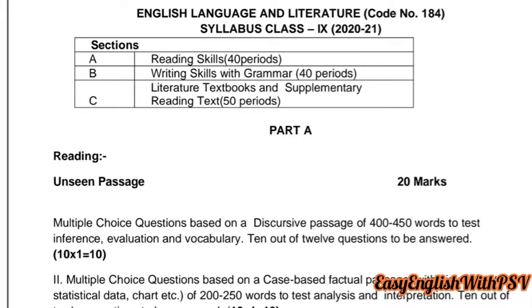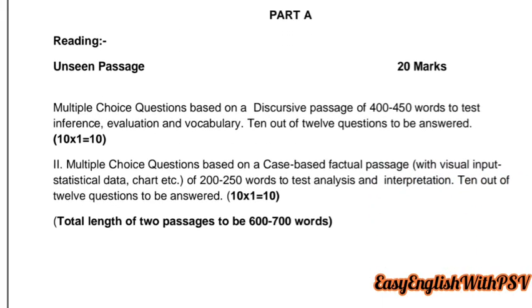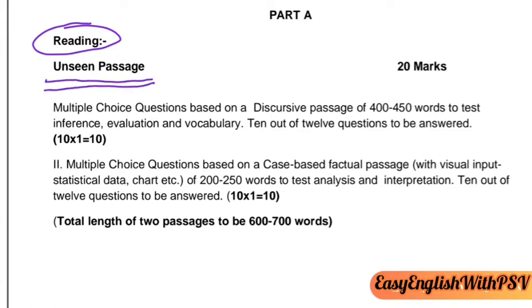Part A. The very first part in your question paper will be of reading, and under reading there will be unseen passage. Unseen passage here means 20 marks. What is going to be asked in unseen passage?